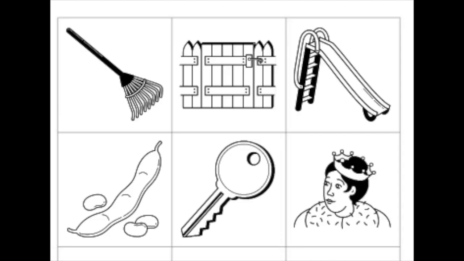These words are rake, gate, slide, bean, key, and queen. Parents, older siblings, and family: I am not looking for the correct grown-up spelling of the words. In fact, most of these words will not be spelled correctly in K2.